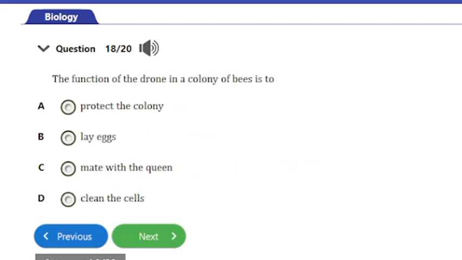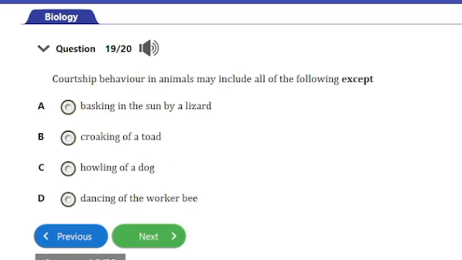Question number 18. It says, the function of the drone in a colony of bees is to A. protect the colony, B. lay eggs, C. mate with the queen, D. clean the cells. So guys, the answer to this question is option C here, and that's mate with the queen. So they did not do other jobs like to clean cells, to protect the colony, and so on. So that's it for that question.